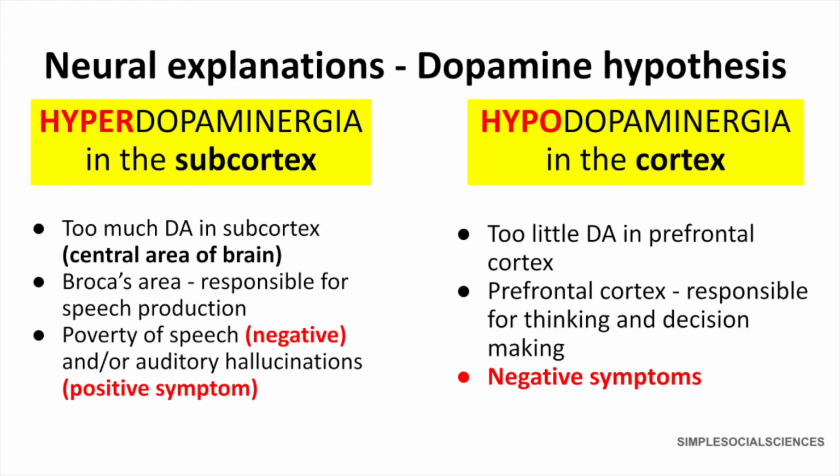We also have the hypodopaminergia in the cortex. This is when there is too little dopamine activity in the prefrontal cortex. The prefrontal cortex is responsible for thinking and decision making, which links to negative symptoms in schizophrenia.